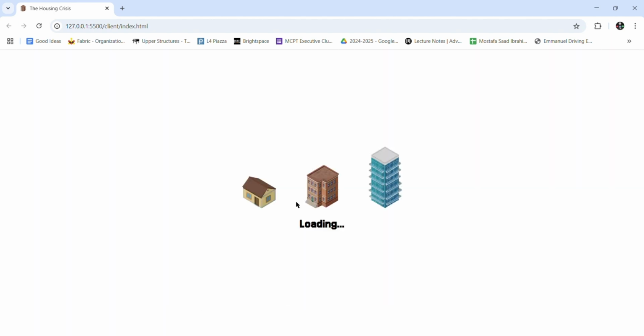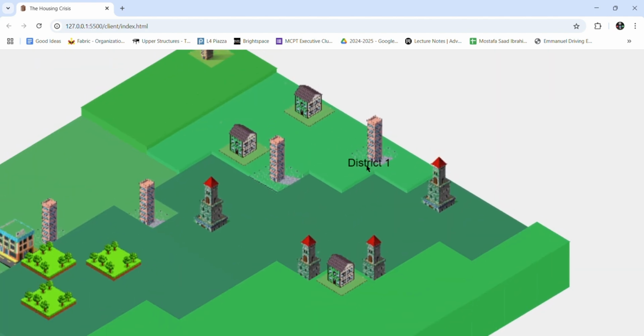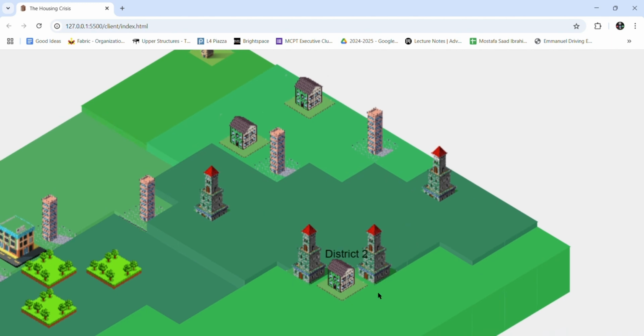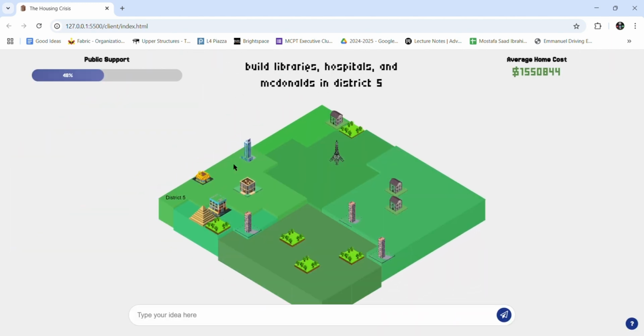All of the assets are saved to a folder so that if you want to build more of the same building, there you go. You can see now we have 4 identical copies of that castle in District 5, and our public support went down a little from that.